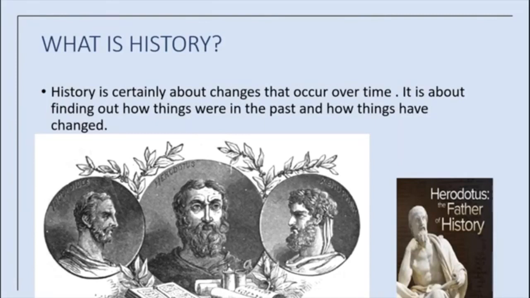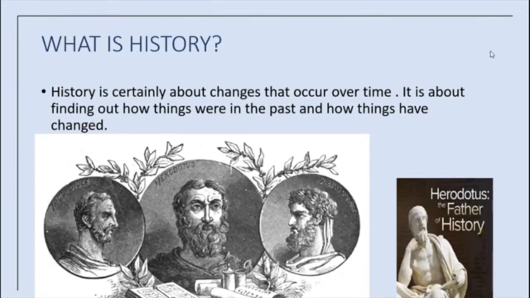Okay, what is history? History is the study of past events. History is certainly about changes that occur over time. It is about finding out how things were in the past and how things have changed. Right? So, history studies about how the present has been formed from the past. For example, we can say about transport system, even communication, education system, even food habits, etc.